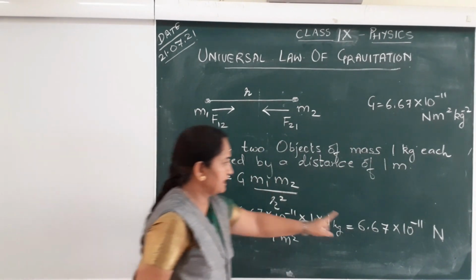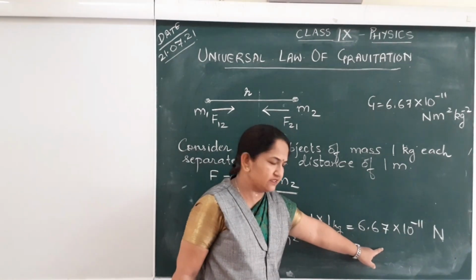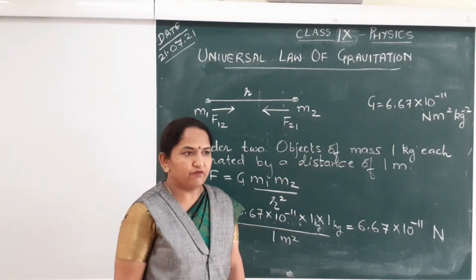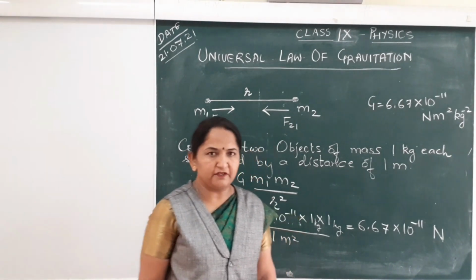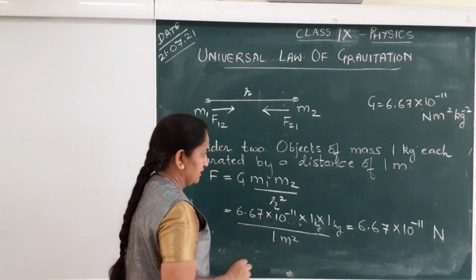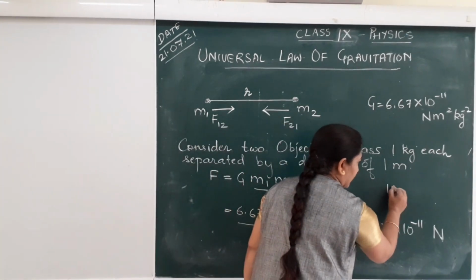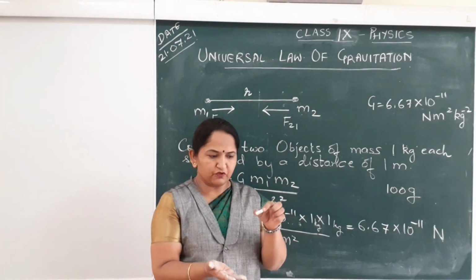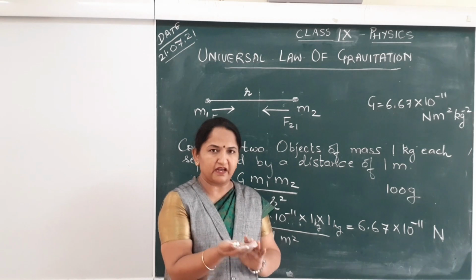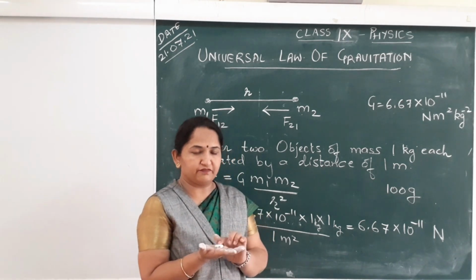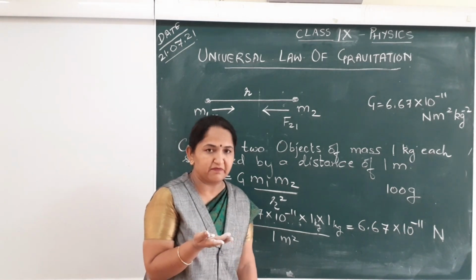Now just try to imagine how much will be 10 power minus 11 Newton. For this I can give you an example to relate it with the amount of force in Newton. If you hold a 100 gram mass on your hand, how much weight will be felt by my palm?